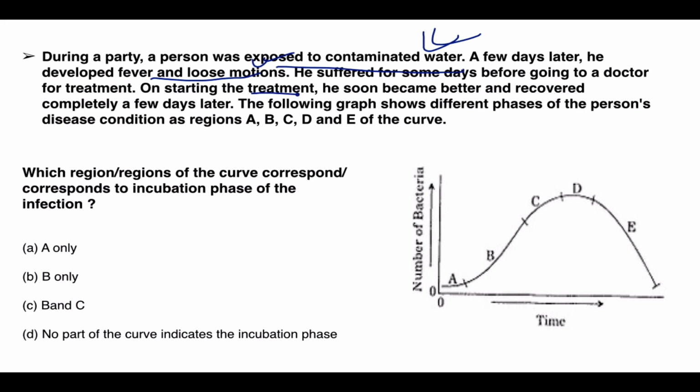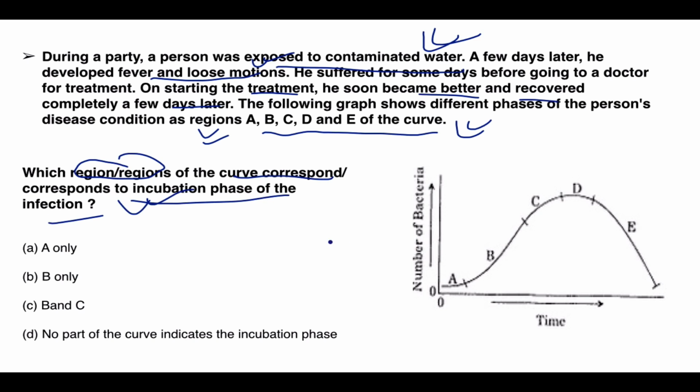During a party, a person exposed to contaminated water developed fever and loose motions, going to a doctor for treatment. On starting the treatment, he soon became better and recovered after a few days. So there are 5 phases of the curve: A, B, C, D and E. Which region or regions of the curve correspond to the incubation phase of the infection? Obviously, if the number of bacteria is very, very less and they have just started to develop, this is the incubation phase, where symptoms are not at all visible. The answer is A.